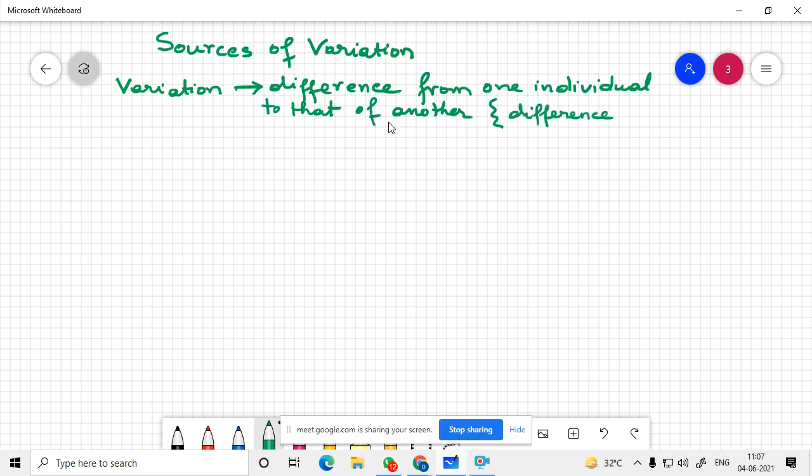Difference or this variation, it can be continuous or it could be discontinuous. So what is continuous variation? This was proposed by Darwin.